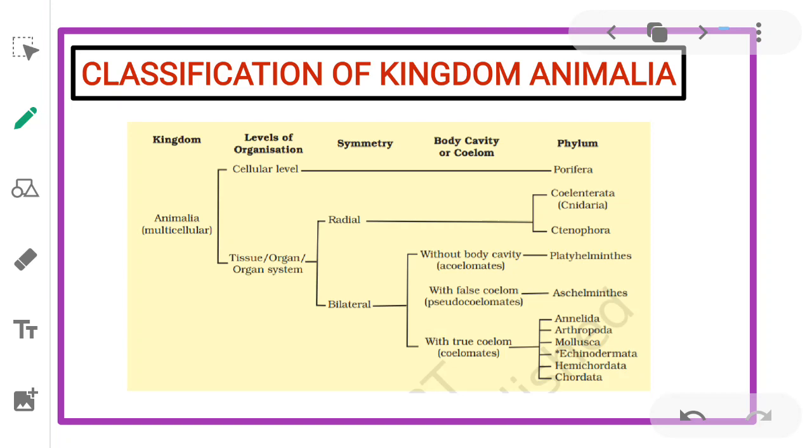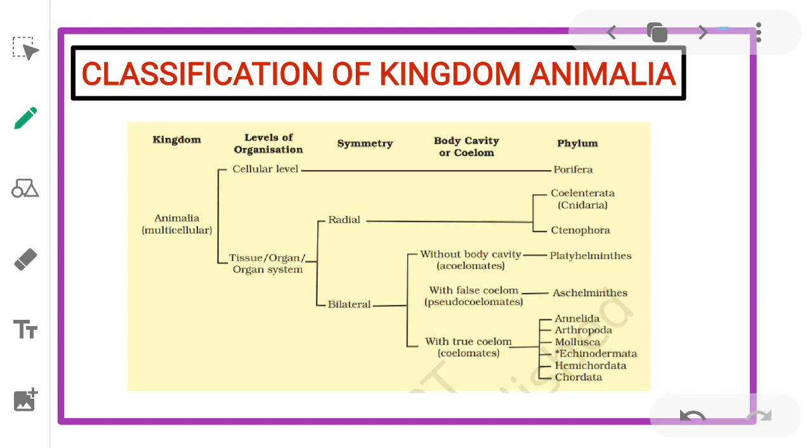Now the classification of kingdom Animalia. As you know, we are studying the chapter Animal Kingdom. In kingdom Animalia, we have studied the levels of organization: cellular level, tissue level, organ system level. Then we studied symmetry, that is radial symmetry and bilateral symmetry. Then we studied body cavity or coelom, that is acoelomates, pseudocoelomates, coelomates.